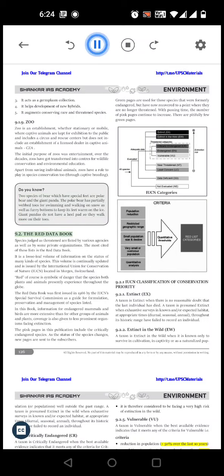9.2. The Red Data Book. Species judged as threatened are listed by various agencies as well as by some private organizations. The most cited of these lists is the Red Data Book.